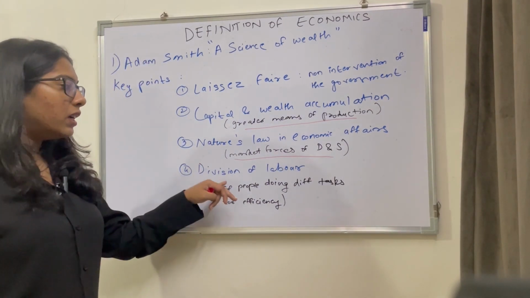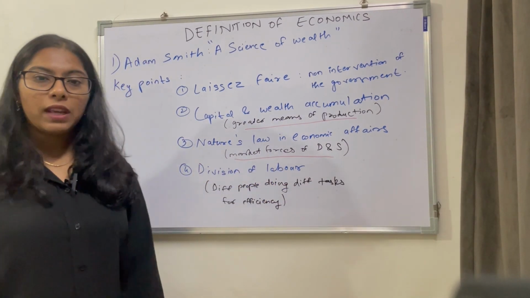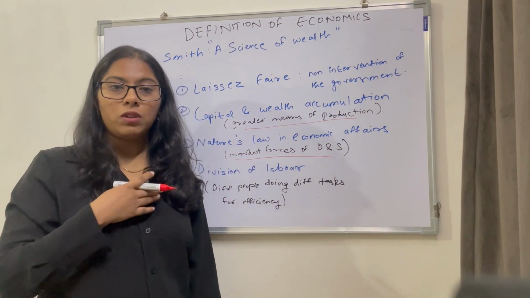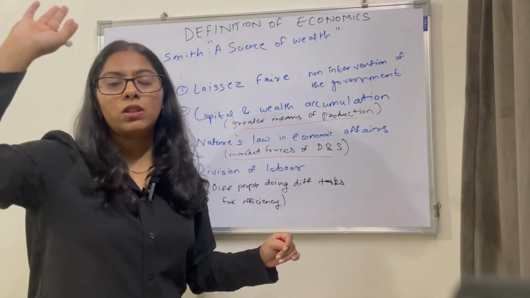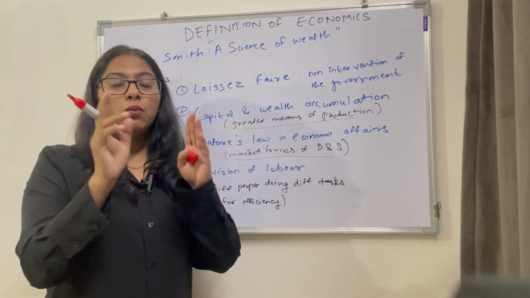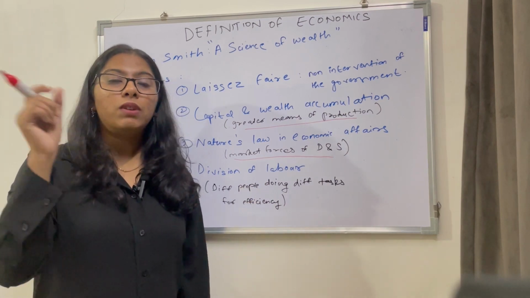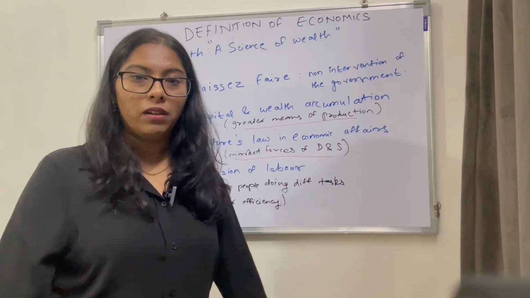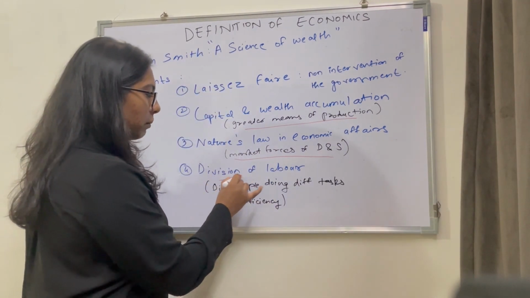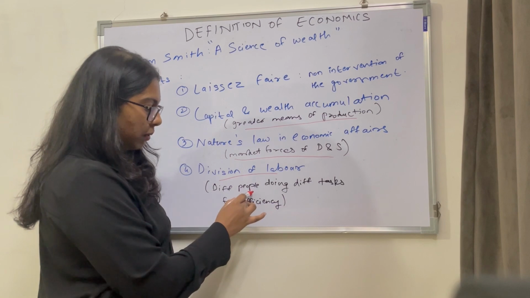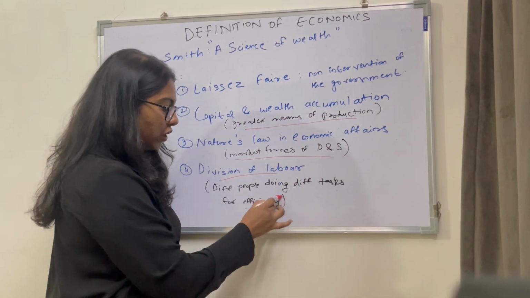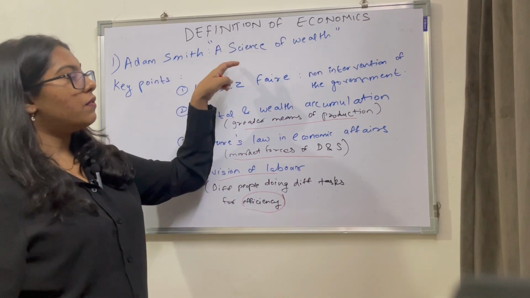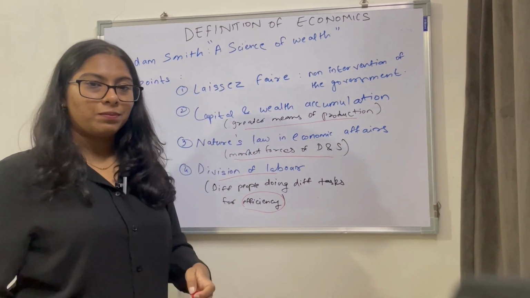The last one, division of labor. What does division of labor mean? Assigning tasks to individuals. You are an accountant, I am an economist. I am teaching economics, you are probably solving an accounts question. If we were to change our roles, I was given to probably solve an accounts question and you were asked to teach economics, we'll both fumble, right? So division of labor is important. That means different people doing different tasks for efficiency. All right. That is the entire explanation of Adam Smith's definition, a science of wealth.